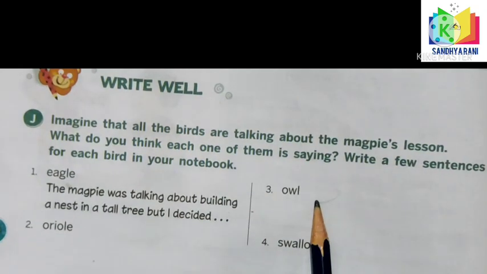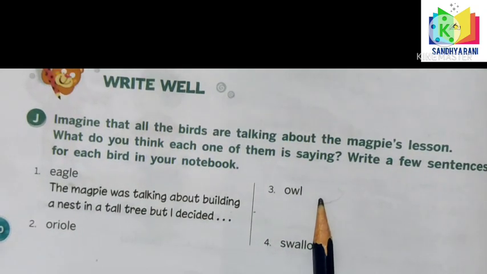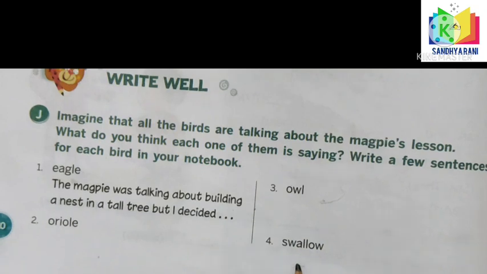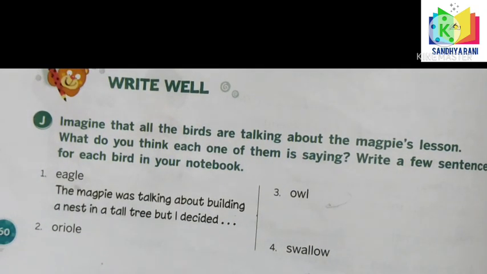What about Owl? I do not want to go to all the trouble of building a nest. I will lay my eggs in a crow's or a hawk's old nest. What about Swallow? I like the magpie's nest, but why should I build a dome? I feel there is no need to build a dome because there are plenty of them already built.